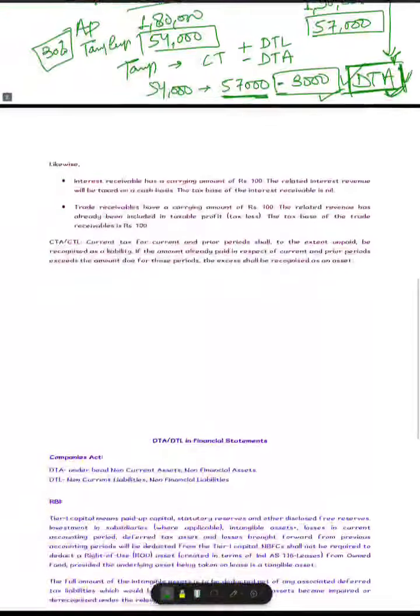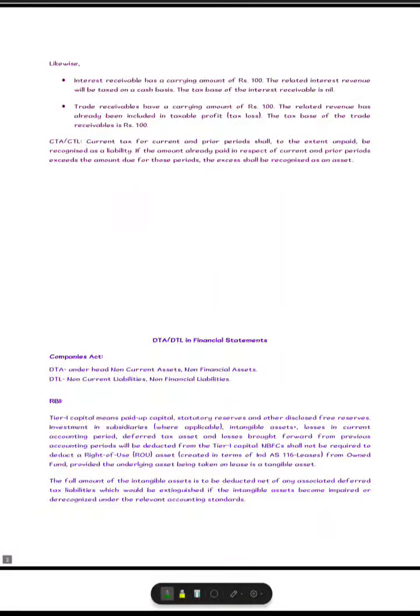Take one more example. Let's come out of this depreciation example. Let's say interest receivable is there. You have a balance sheet. In your balance sheet, this is the liability side, this is the asset side, and you have some interest receivables or accrued, say rupees 100.